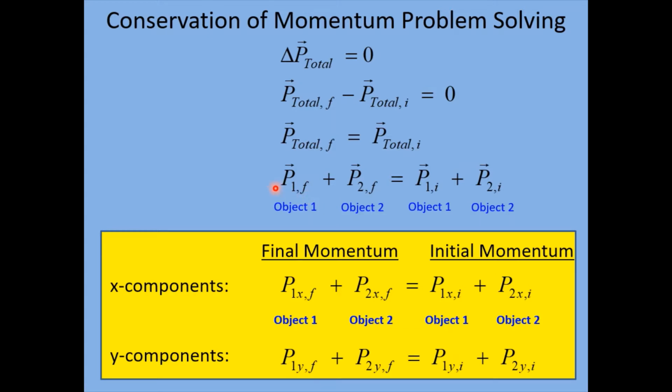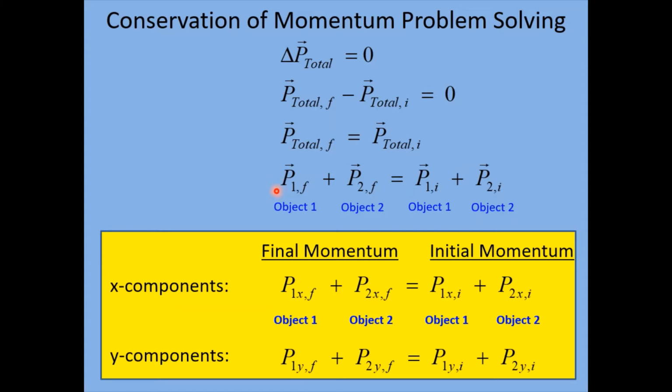But what we mean here is that on the left side, remember, these are the final momentum. So we're going to take object number 1, its final momentum, we'll call that P1F, and we're going to add it to object 2's final momentum, P2F, and that has to equal object 1's initial momentum plus object 2's initial momentum. So we're starting with this compact statement up here, and step by step, we're expanding it out into a form that we can use.